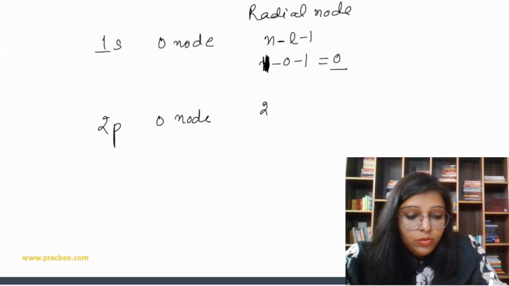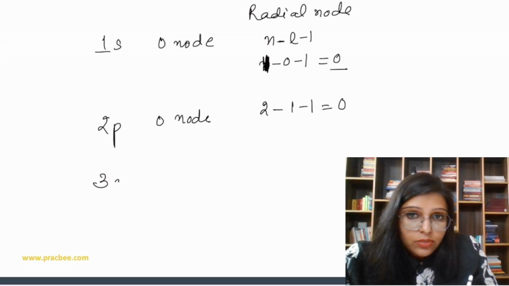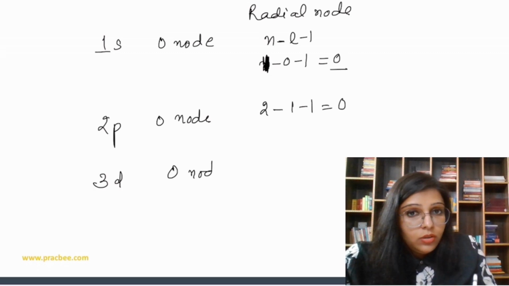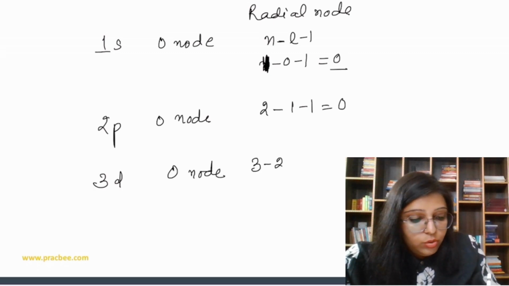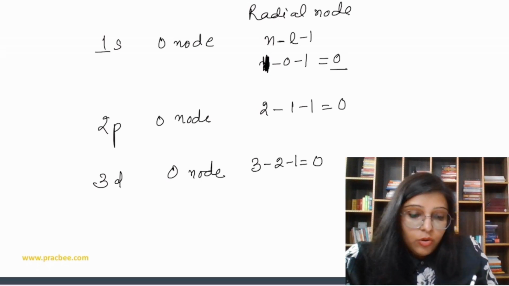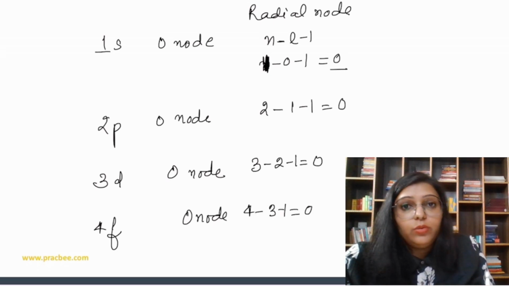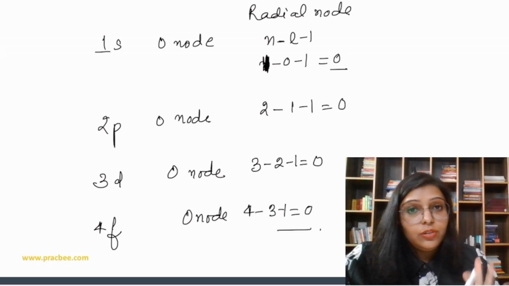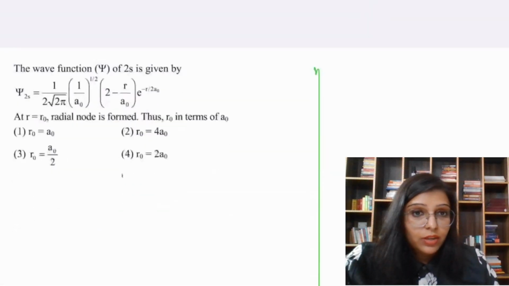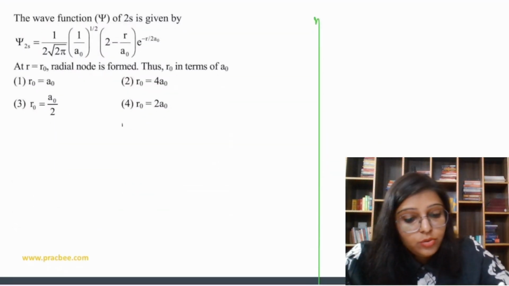How? 2 minus 1 minus 1, 0. d starts from 3d, so 0 node. How? 3 minus 2 minus 1, 0. f starts from 4f, तो 0 node. How? 4 minus 3 minus 1 equal to 0, right? So that is a very important trick. Okay. Now let's do this question.